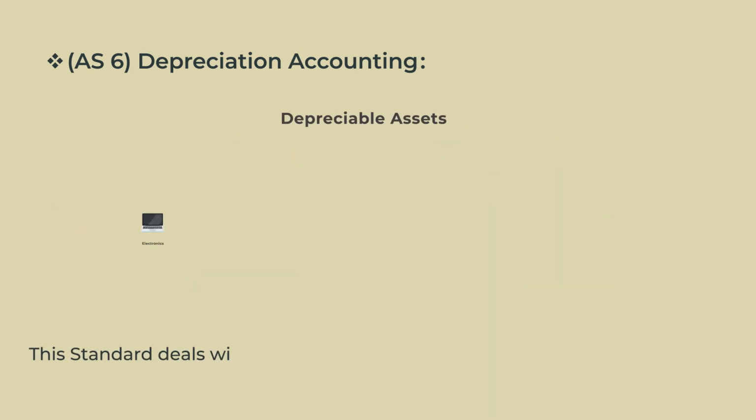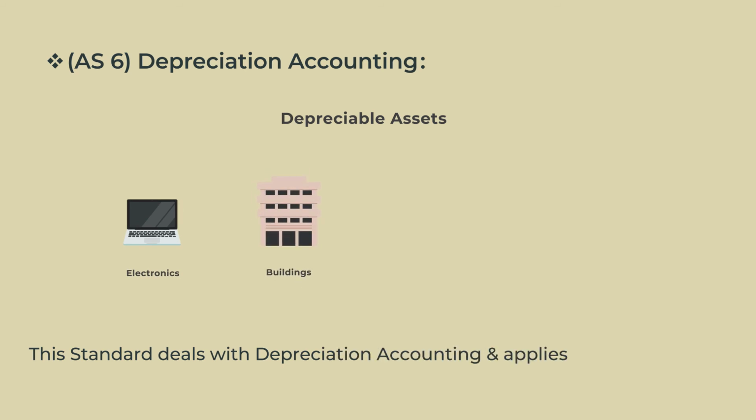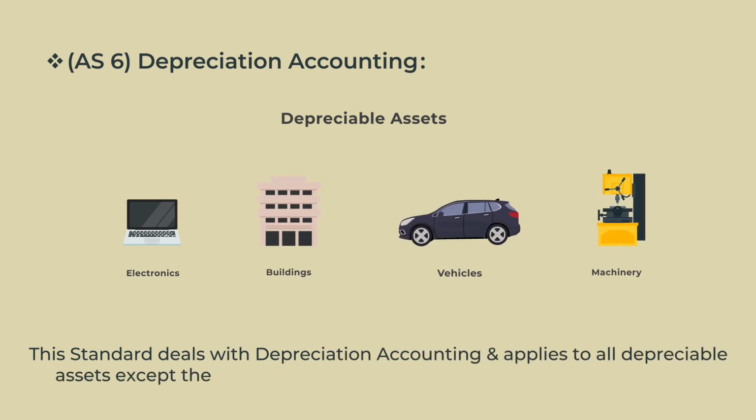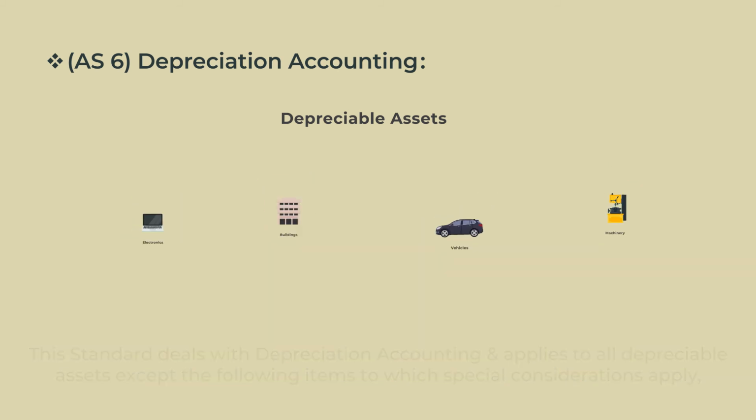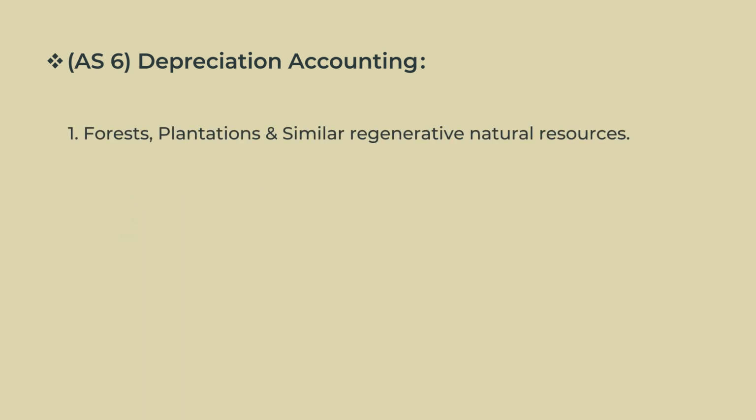This standard deals with depreciation accounting and applies to all depreciable assets except the following items to which special consideration is to be applied. First, forests, plantations and similar regenerative natural resources.